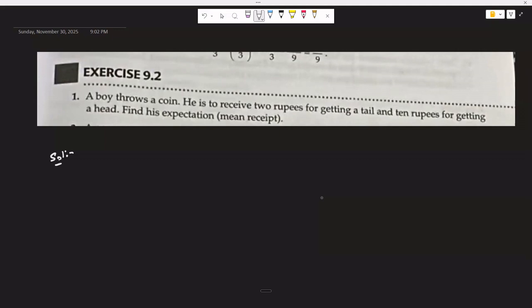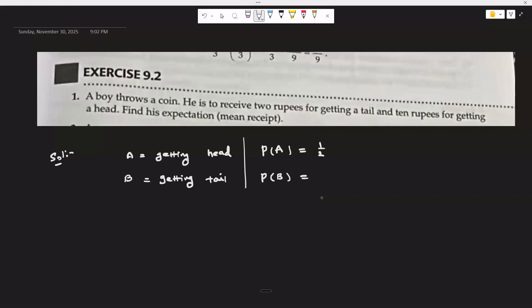A coin is tossed. Let capital A equal getting head, and capital B is the event getting tail when the coin was tossed. In this case, P of A is equal to, since one coin was tossed, probability 1 by 2. Similarly, the probability of getting B is also 1 by 2.